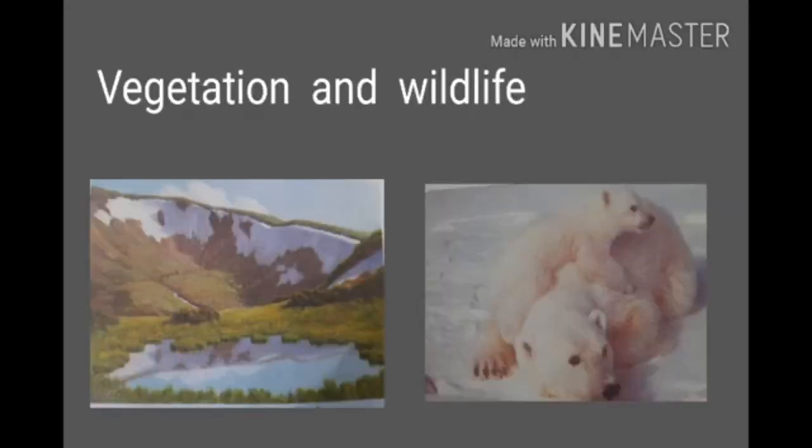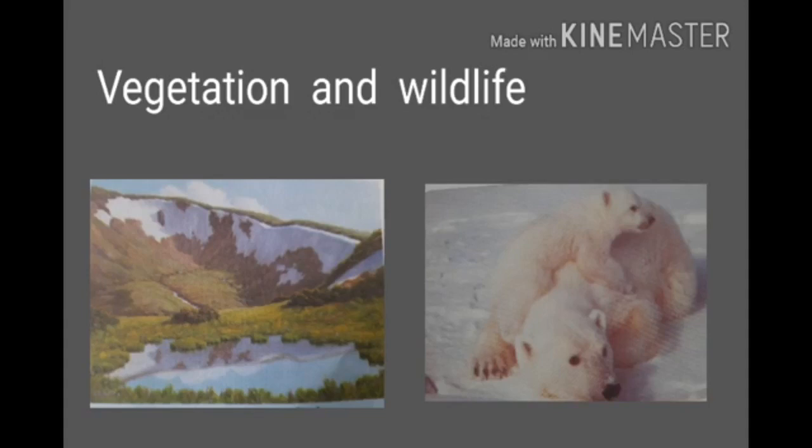Children, next we learn vegetation and wildlife. Nothing grows in the ice covered area of Greenland. Children, there is no forest, and no crops can grow in Greenland. The natural vegetation includes mosses, lichens, grasses, and bushes which grow only during the summer season. This is because of the cold climate and almost three-fourths of the land being covered with ice and snow.